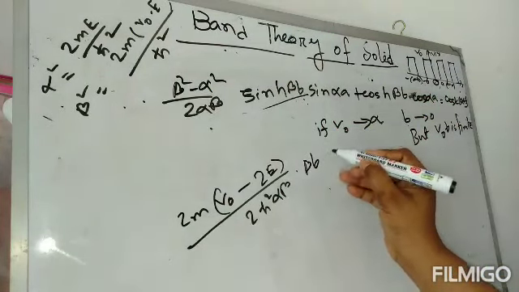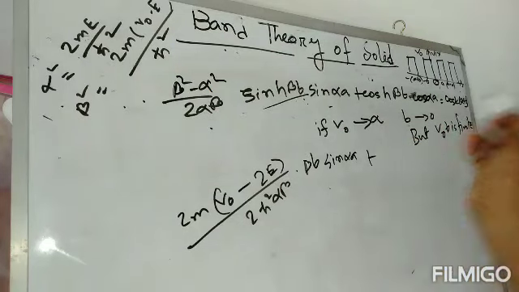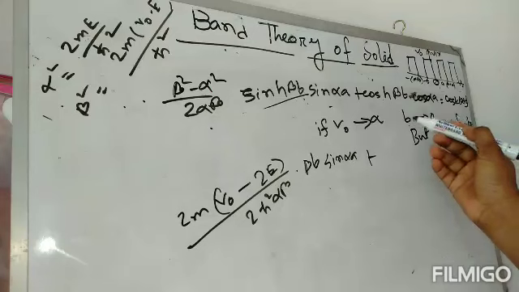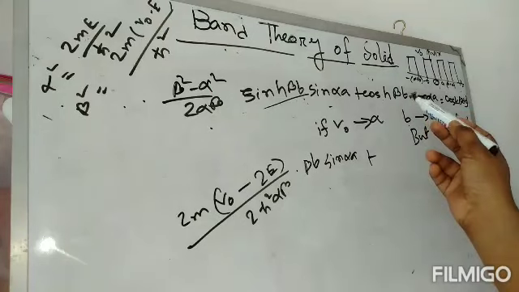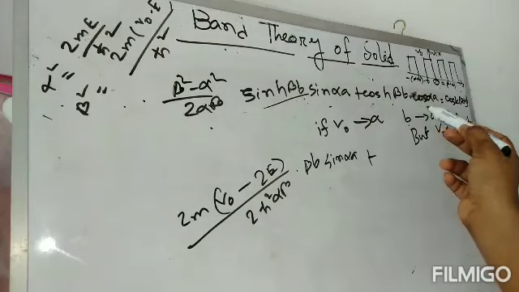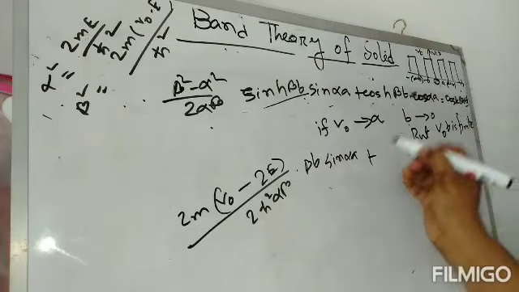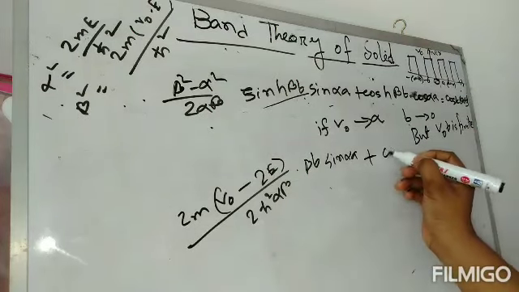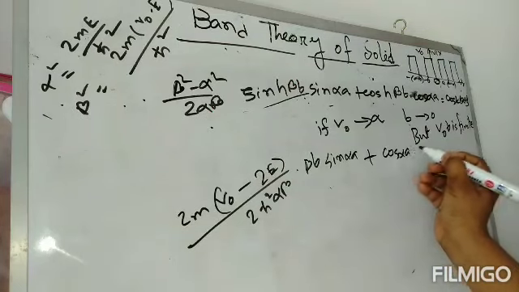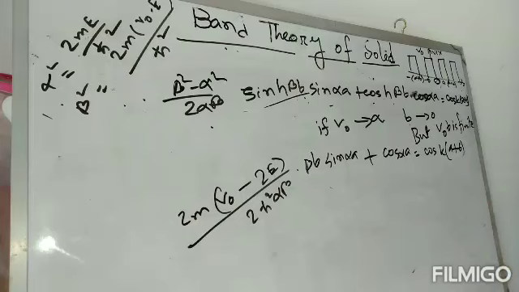So beta b, and this is sin alpha a, plus, since beta b is 0, cosh beta b is cos 0, which we know is 1, so this will be 1 into cos alpha a, equals cos k(a plus b).